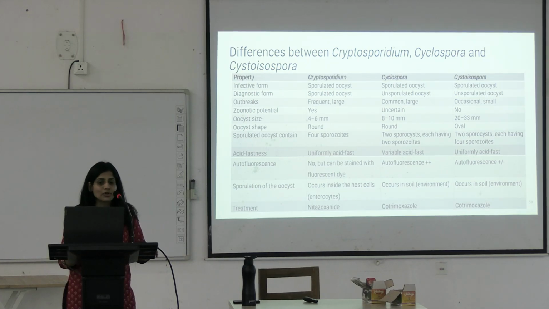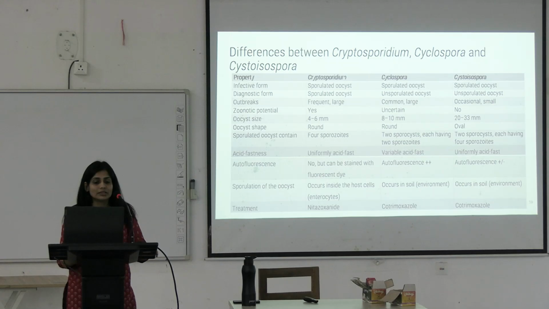So the diagnostic form becomes this, right? In case of Cryptosporidium, the diagnostic form is the sporulated oocyst, but in the rest two, it is the unsporulated oocyst, okay? Your infective form remains what? Sporulated oocyst, but the diagnostic form changes in Cyclospora and Cystoisospora.